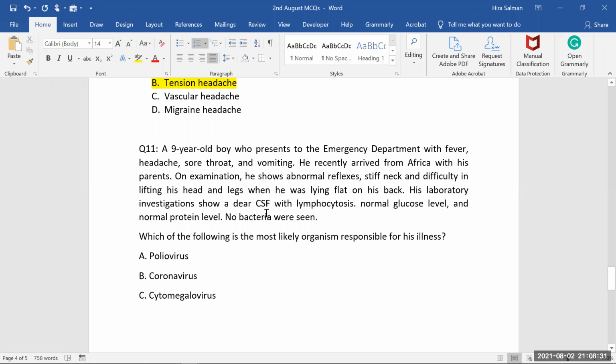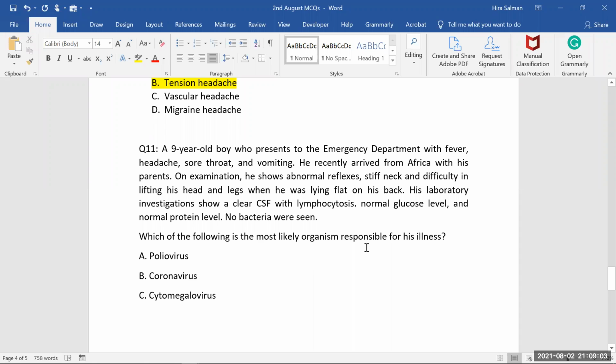His lab investigation shows clear CSF with lymphocytosis. It means some viral infection. Of course, enterovirus history is there. That's why he's having sore throat, and poliovirus is an enterovirus. So we will see lymphocyte count increased, normal glucose level and normal protein. Whenever the protein is normal and glucose is normal, you always think about viral infection. If there is bacterial infection, you will see neutrophil predominance and high protein levels.